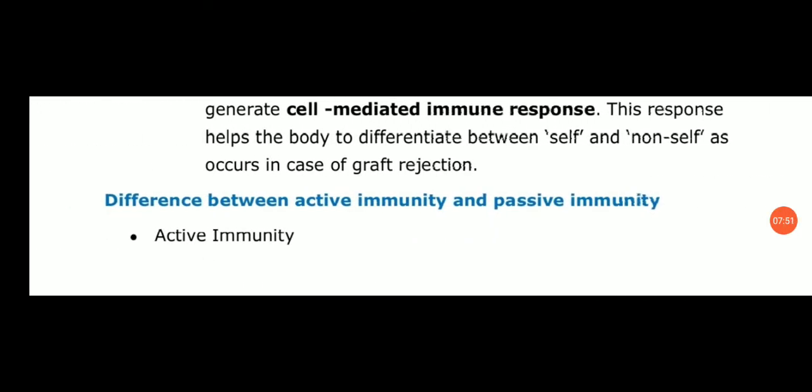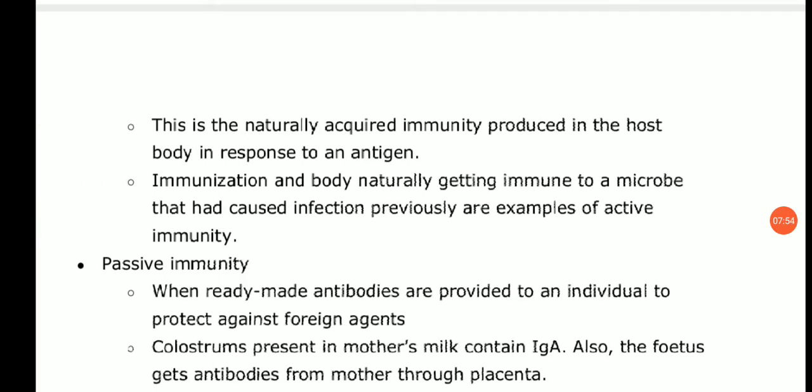Now the differences between active immunity and passive immunity. Active immunity is naturally acquired immunity produced in the host body in response to an antigen. What is an antigen? A foreign substance, a microorganism which enters our body and causes disease, that is an antigen. So active immunity is produced in the host body in response to an antigen. Immunization and the body naturally getting immune to a microbe that had caused infection previously, these are all examples of active immunity.